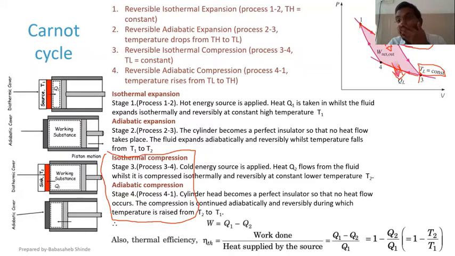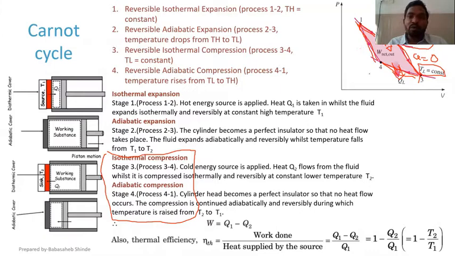There has to be heat interaction between system and surrounding, and to provide that heat interaction, we need to move the piston extremely slowly. Whereas 2 to 3 and 4 to 1, the heat transfer is 0, because those two are adiabatic processes. This is adiabatic expansion, this is adiabatic compression.